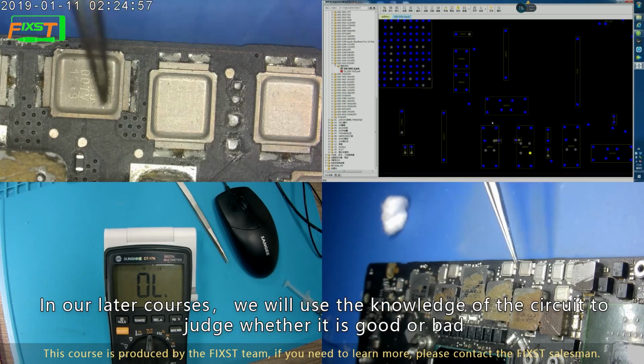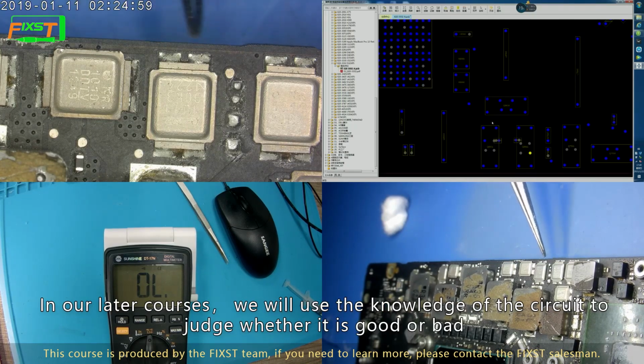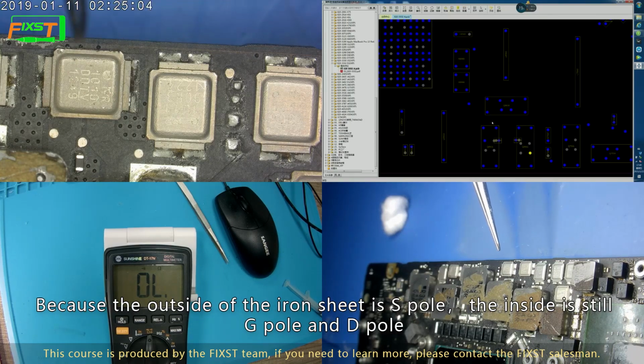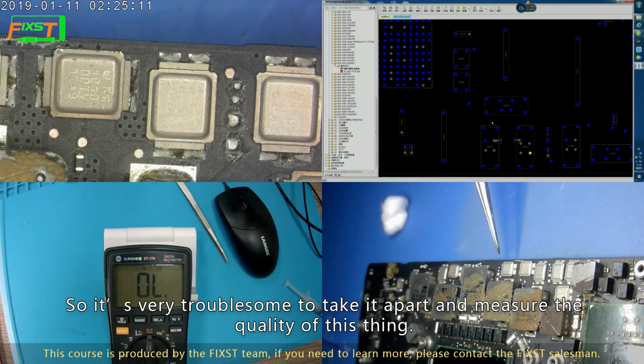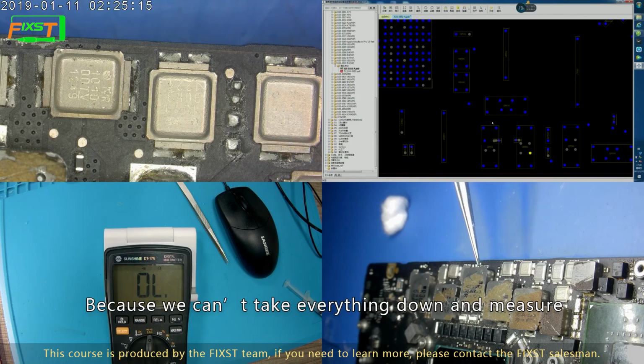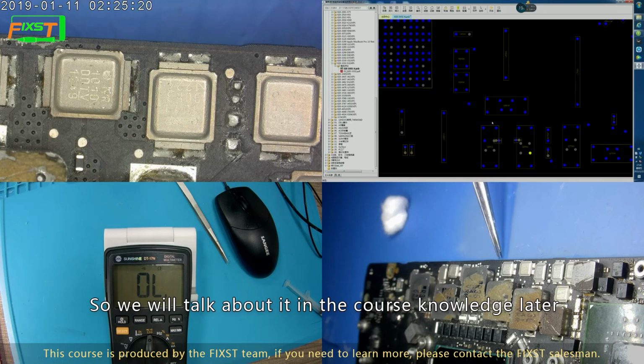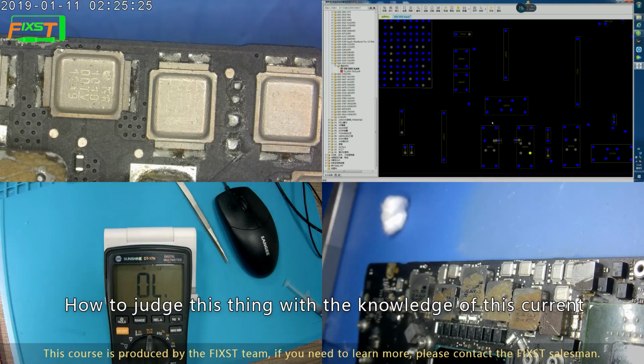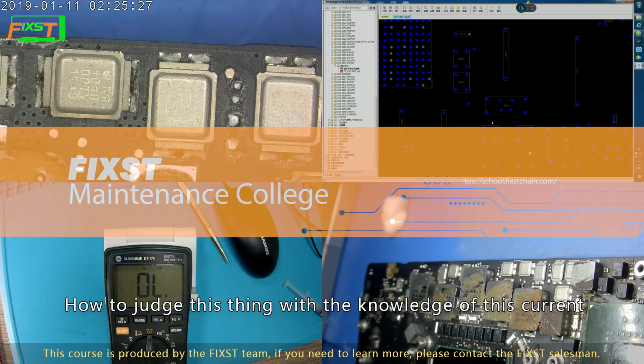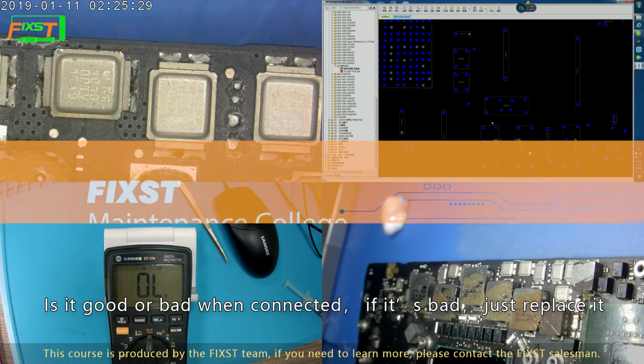In our later courses, we will use circuit knowledge to judge whether it is good or bad. Because the outside of the iron sheet is the S pole, and the inside has the G pole and D pole, it is very troublesome to take it apart and measure the quality of this thing. So we'll talk about it later in the course: how to judge this thing with circuit knowledge, whether it is good or bad when powered on. If it's bad, just replace it.